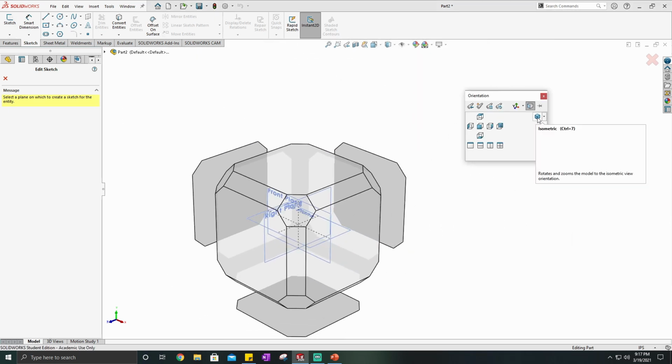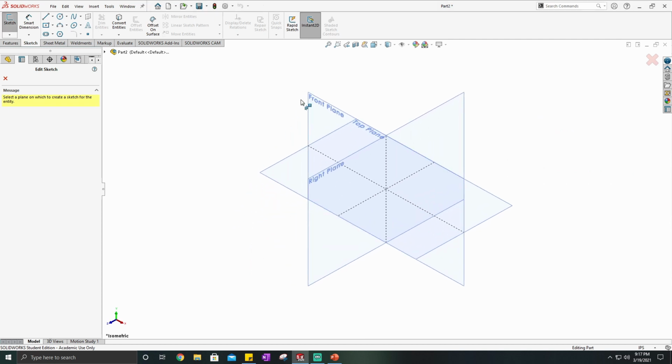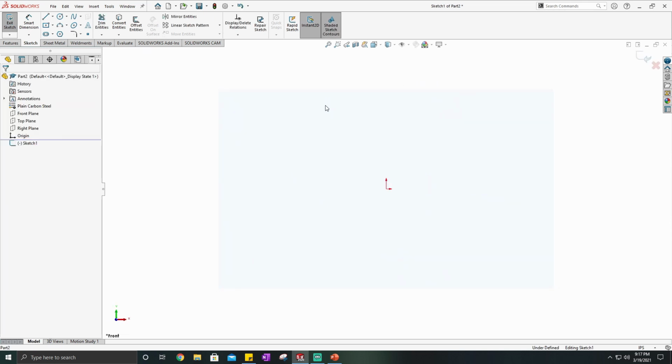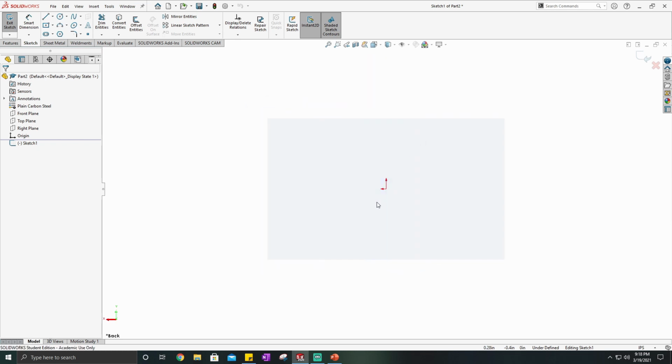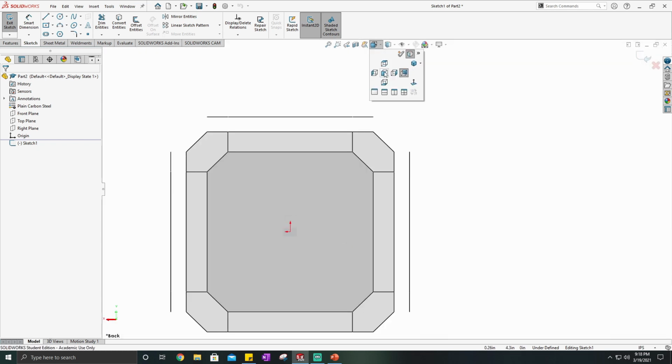Go ahead and press the space bar, come over here to isometric, click that, now we're back to where we want. So again, we're going to choose where we want to place the sketch. I'm going to go ahead and choose the front plane. So we'll just click on the front plane, and it'll move it to the front plane. If it doesn't automatically change your orientation, you can go up here to the top, click on View Orientation, and then this little symbol right here means normal to. So this is going to make it perpendicular or normal to the face that I'm sketching on or that I want to look at. So if I click that, it'll face me to where I'm facing the front.